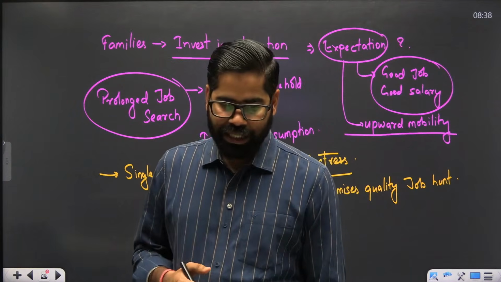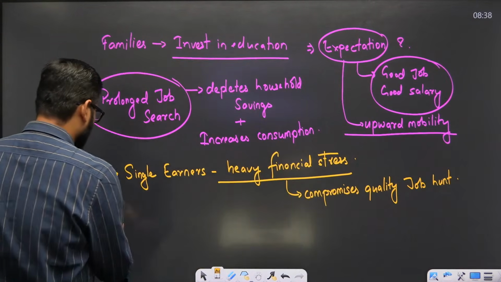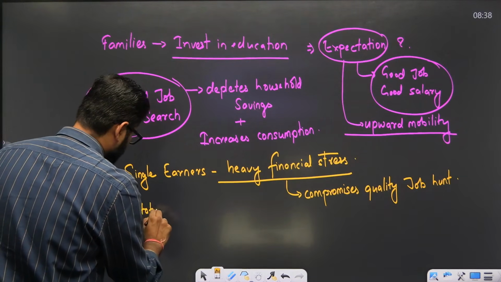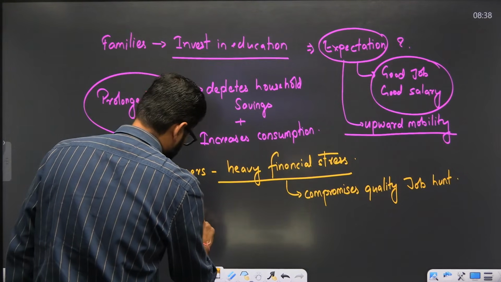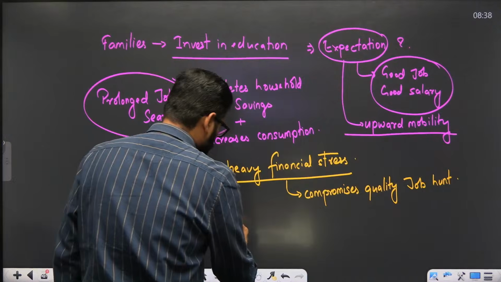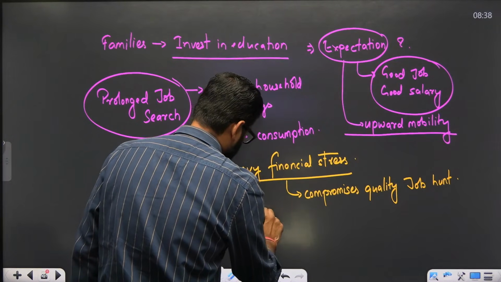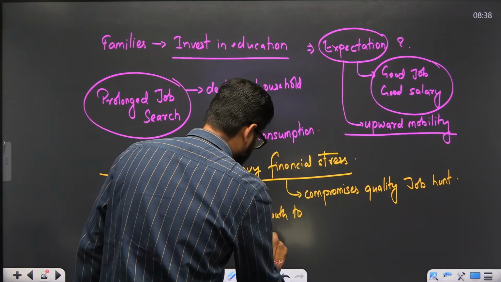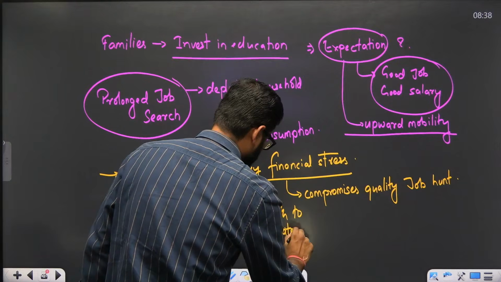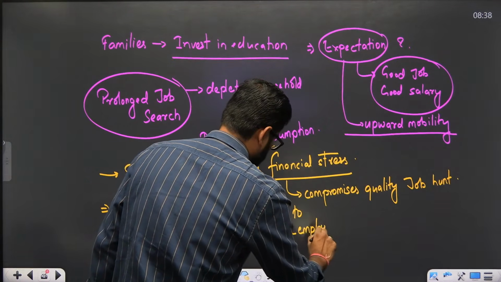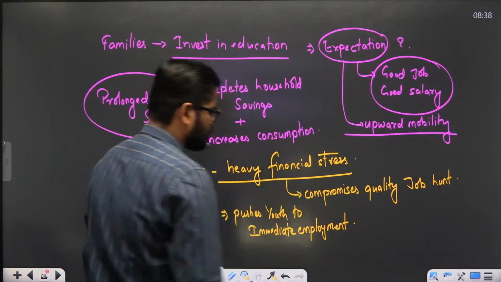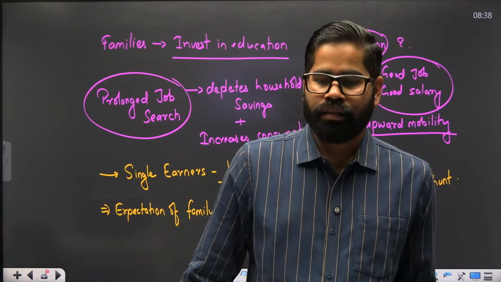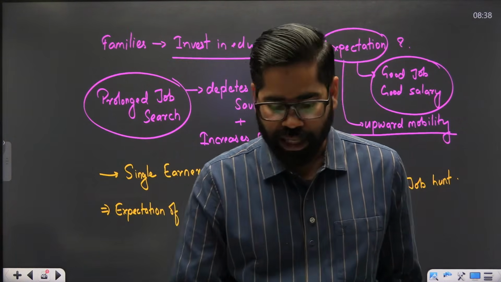Okay. So what we see is that the expectation of the family is something which pushes youth to immediate employment. They need something immediately. Okay. They need to do something on a like